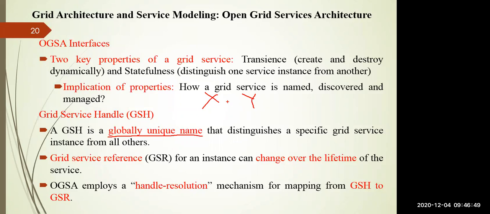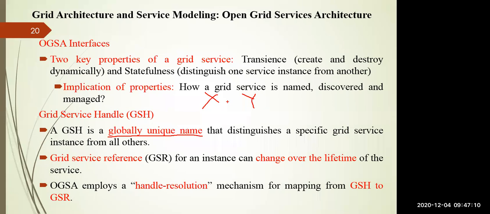However, whenever you go for GSR, that is the grid service reference, a GSR for an instance can change over the lifetime of the service. So within a particular lifetime, things can be changed. For example, a particular thing is live for 24 hours, and in between it can change various things.